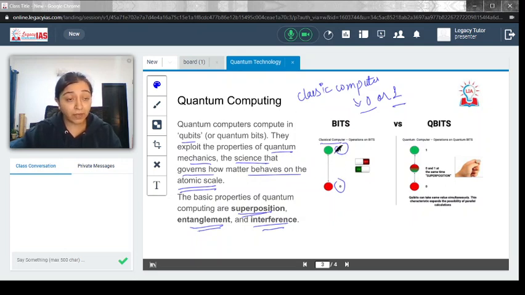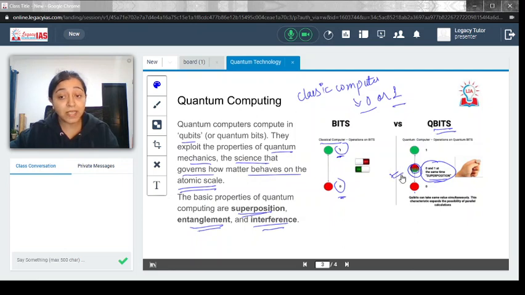So at one time, only two distinctive positions will always be maintained. But in the case of qubits, what will happen? You can see there is one point where there are two states. It's in between, and that is called superposition. It is neither 0 nor 1. This position is called superposition, and that is what is exploited when you try to use quantum mechanics in quantum computing.